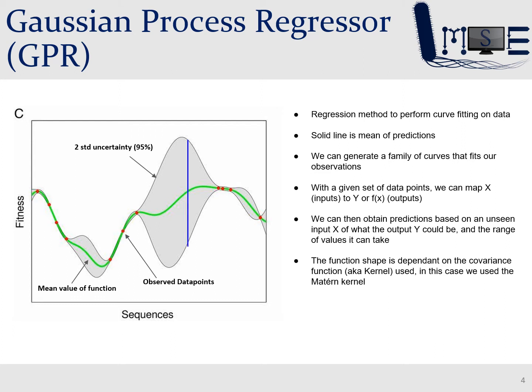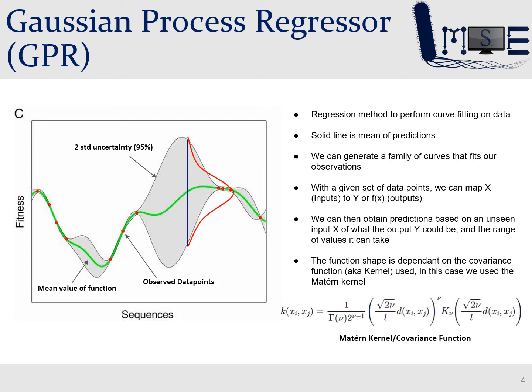As you can see from this blue line, we can then obtain predictions using this model of what the output would be on an unseen, untested input. The probability density function of the fitness of the sequence can be seen by this red line and is normally distributed. The GPR allows us to focus and constrain our search space on regions which have a higher probability of yielding more desirable proteins. The shape of the curve is determined by a covariance function, also known as a kernel function, whose shape is in turn governed by a set of hyperparameters.